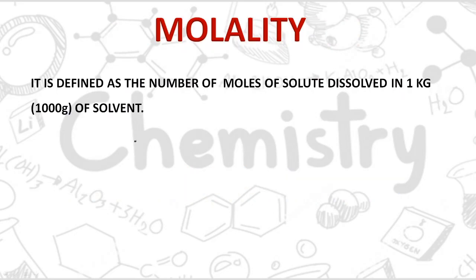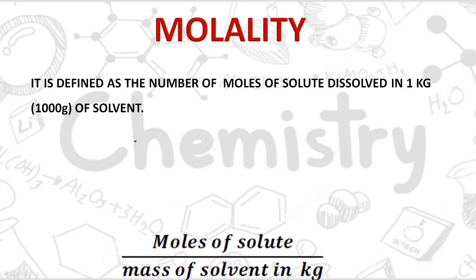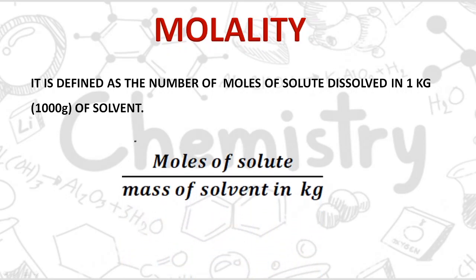Next one is molality. In case of molality, it is similar to molarity, just here the solvent that was in liter becomes here in gram, means it is expressed in terms of kg. Molality is the number of moles of solute dissolved in 1 kg of solvent. The formula is moles of solute divided by mass of solvent in kg. Here it is in kg. These are the basics of this chapter, the very starting of this chapter.